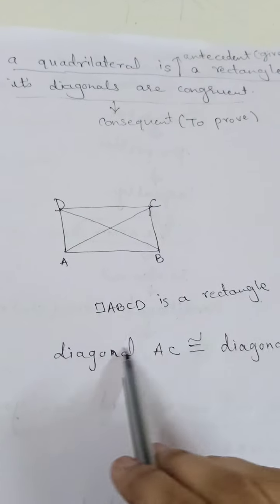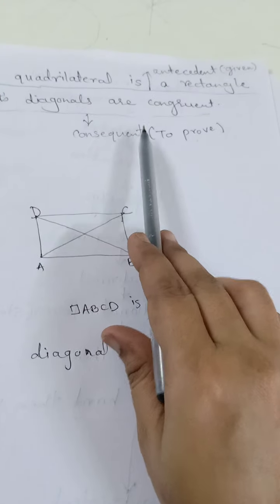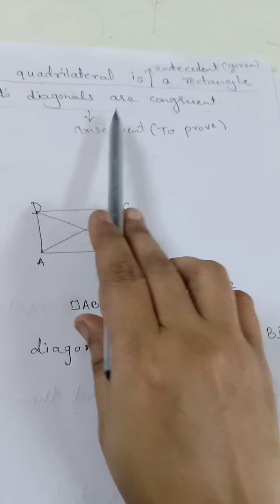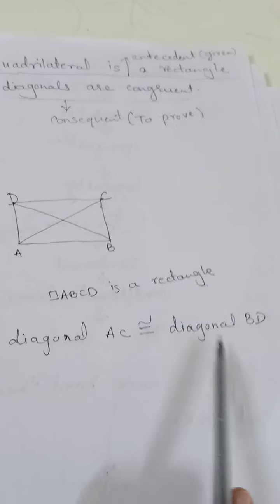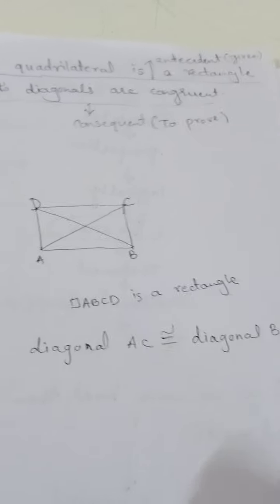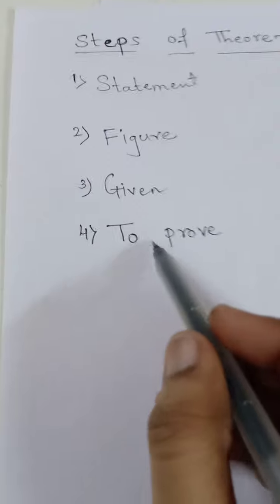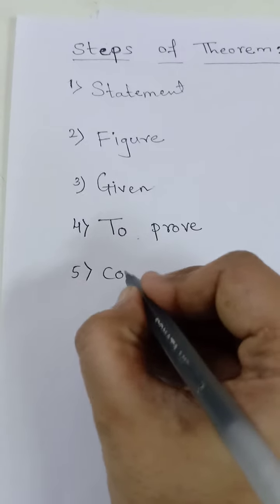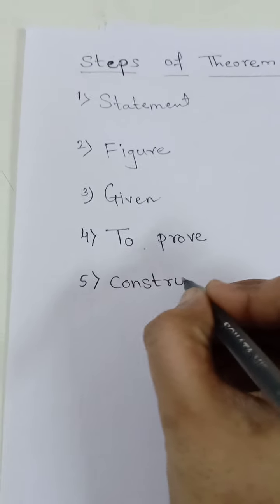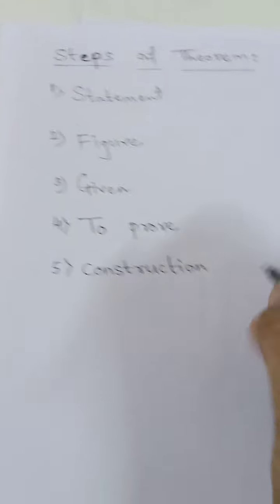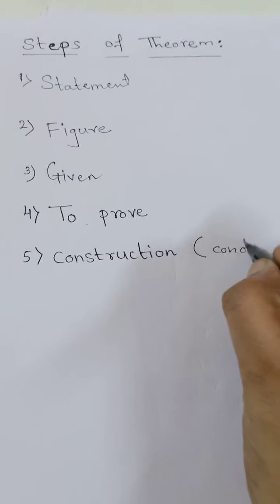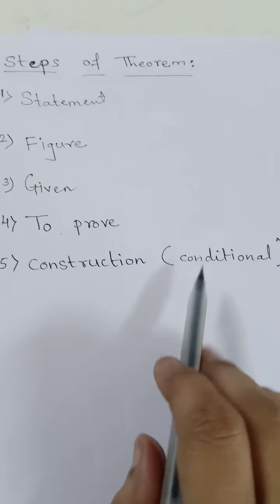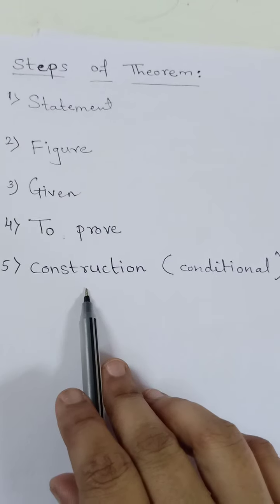I am only explaining what is to prove. The second statement, that is the consequent, is called to prove, or whatever equation we write with the help of this statement is called the to prove. So our fourth step is to prove. Now the fifth step is construction. This construction step is conditional. Conditional means it is not important that it will be there in each theorem. Wherever necessary, only in that theorem the construction is there.